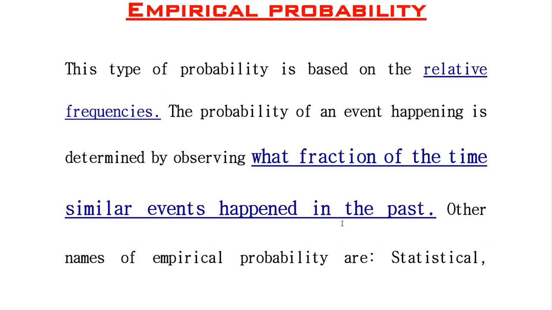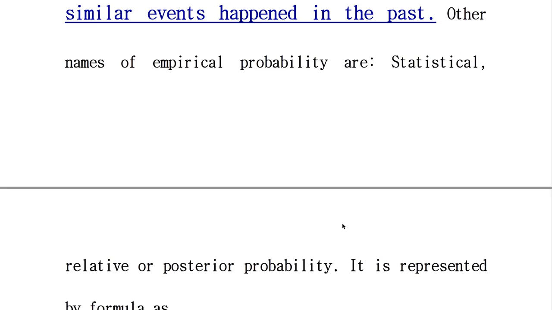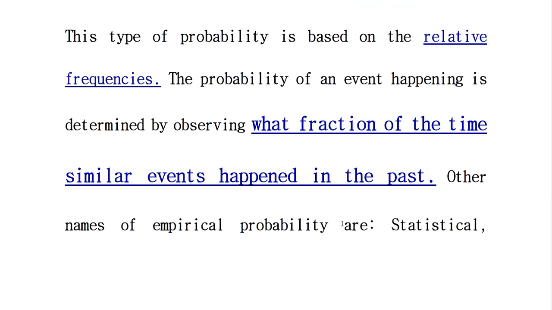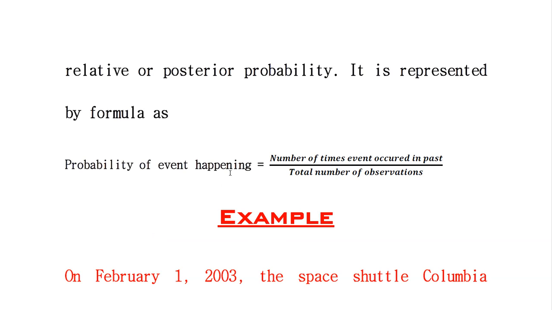Other names for empirical probability are statistical probability, relative frequency, or a posteriori probability. This probability is based on past events, similar events which happened in the past. So here is the formula: the number of times the event occurred in the past over the total number of observations.